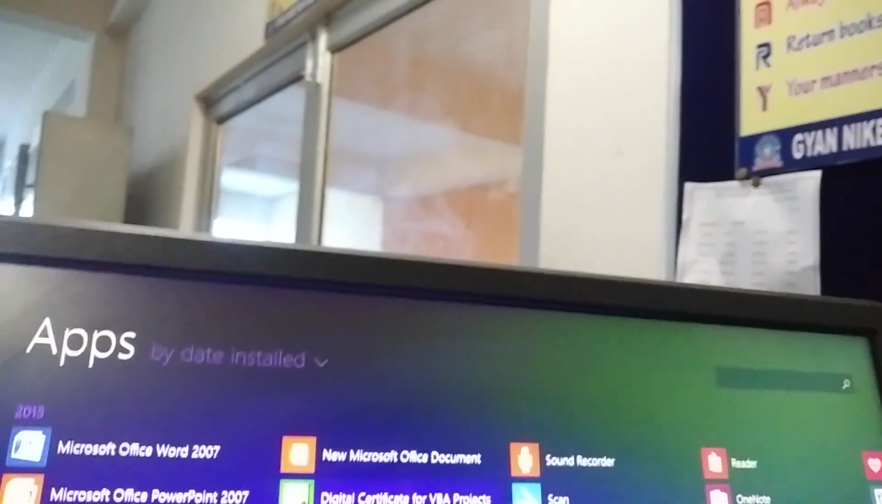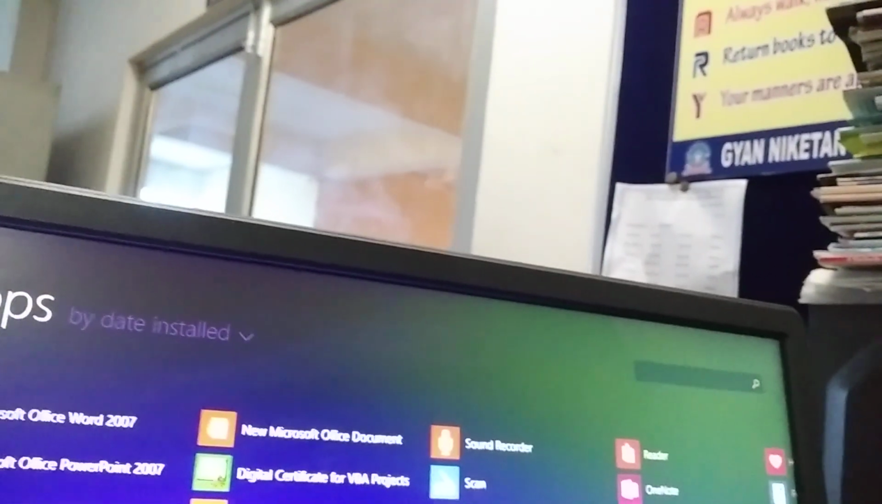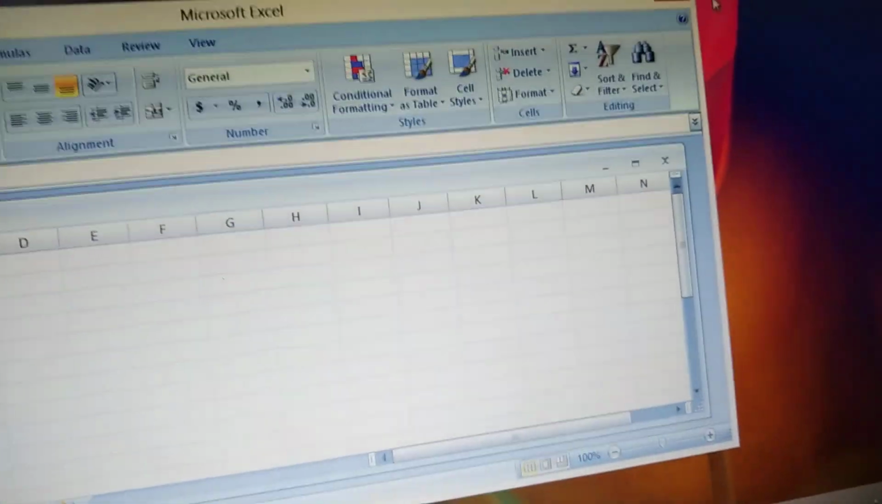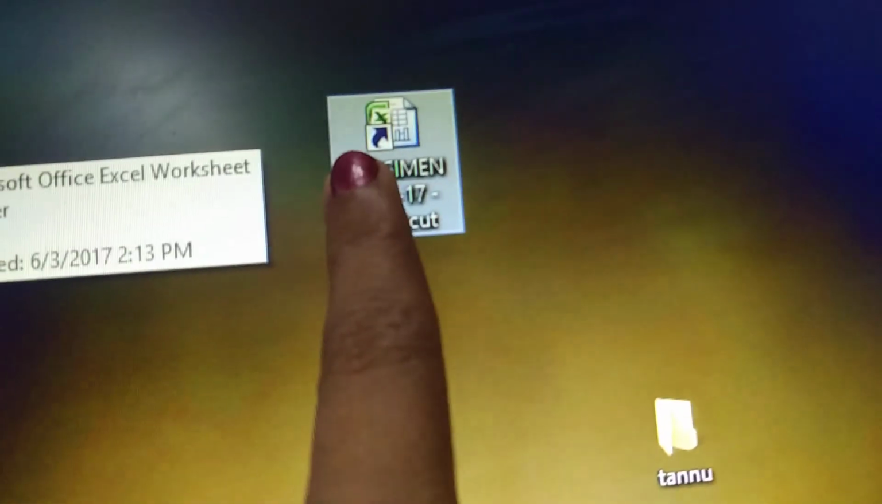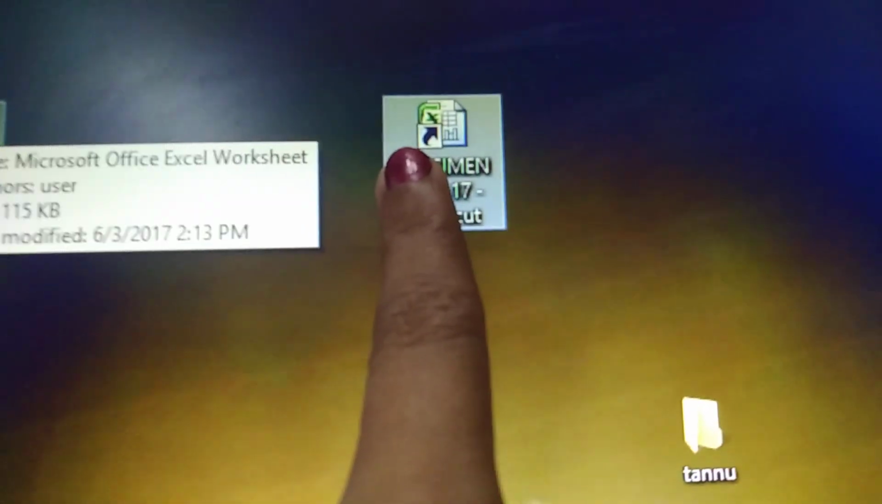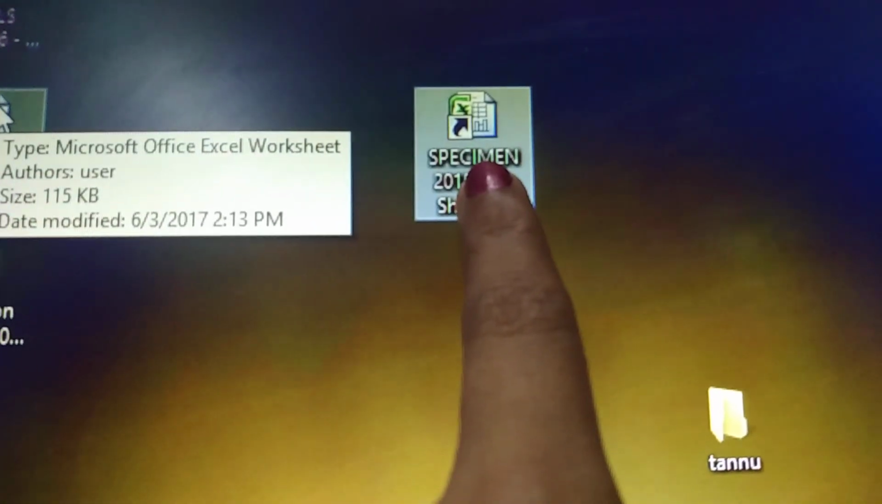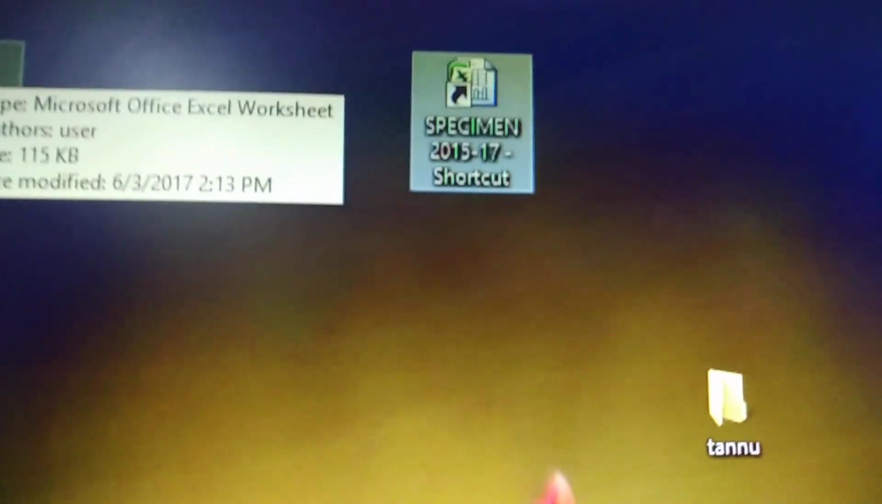Suppose we have to start Excel, then this is the long way to start. But when we right-click and choose Create Shortcut, look, this is your normal file, and this is the shortcut file. You can see the shortcut has a small jump arrow at its lower left corner. It is used to start any file or folder which we use frequently.